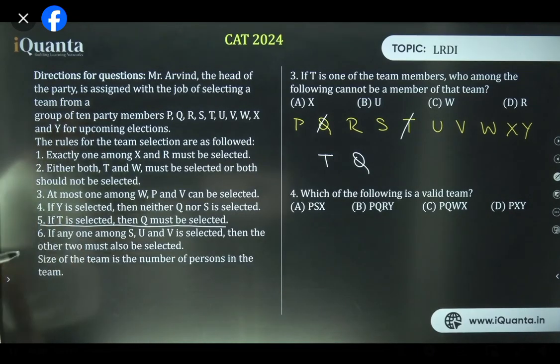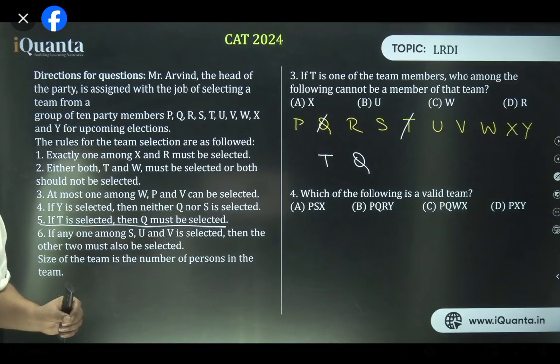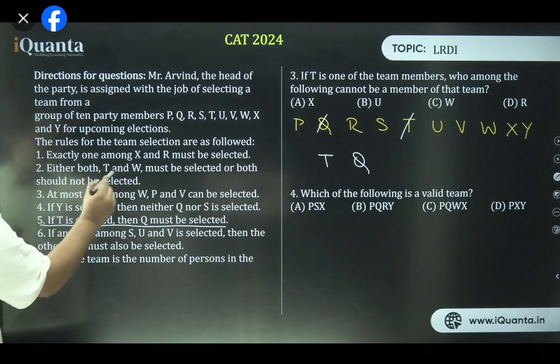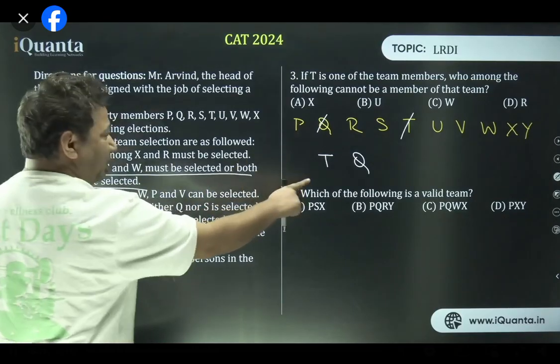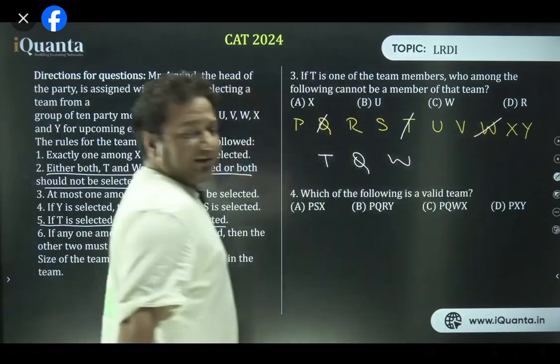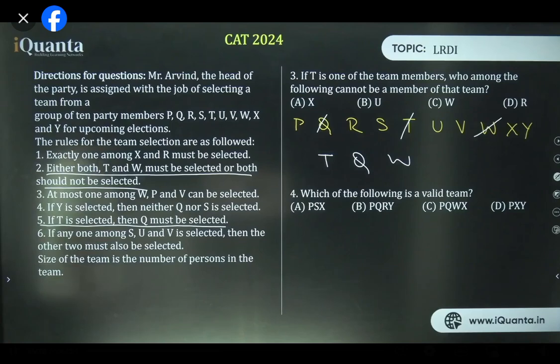Coming to it, which statement has T or Q now? Statement number 2 talks about T. It says either both T and W must be selected or both should not be selected. T has come here, that means W has to be here. Is that right? Tell me in the comments. Yes, that's cool. T, Q, W. Now we have T, we have Q, we have W. So what all information can we get from this statement?